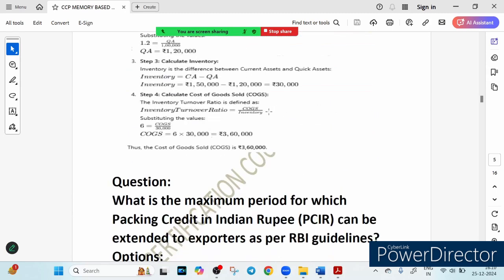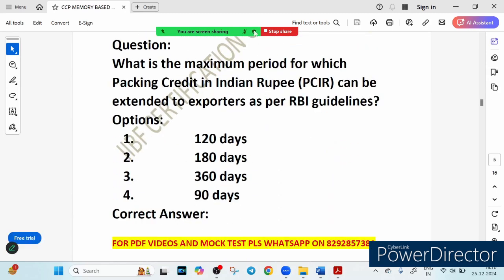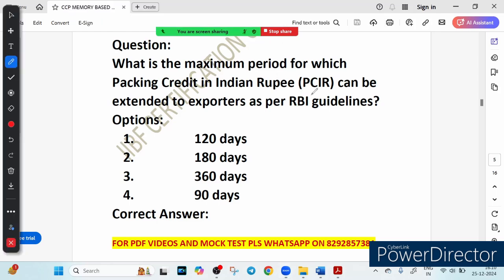Okay, now let's see the next part. What is the maximum period for which packing credit in Indian rupees can be extended to an exporter as per RBI guideline?